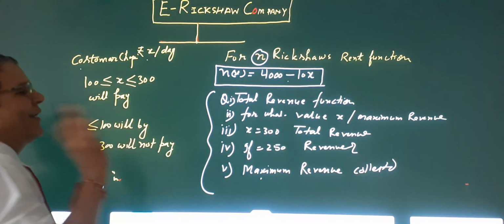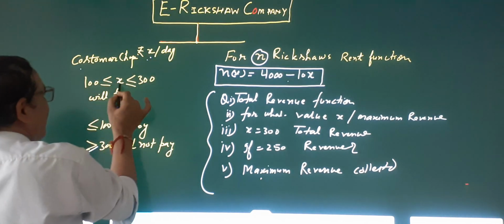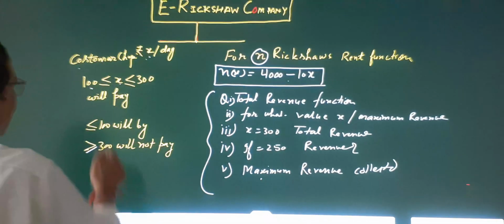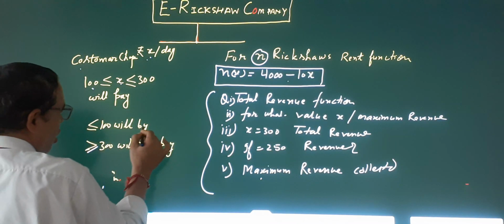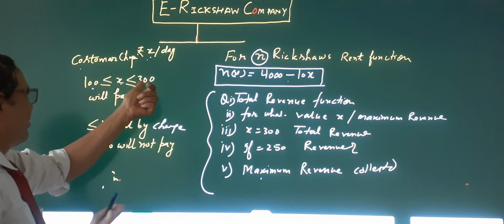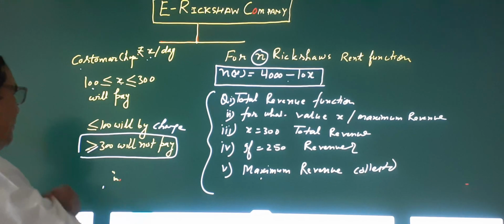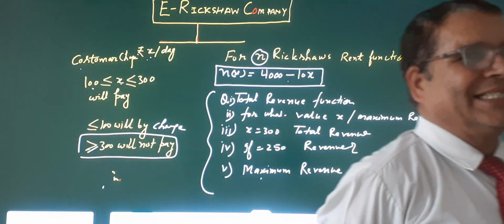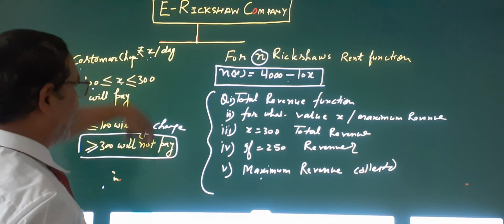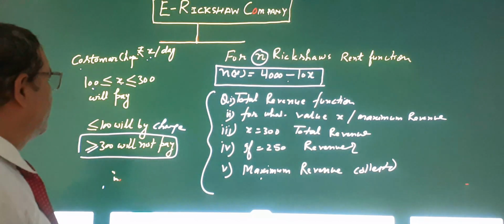And the condition on x is given: if the charge per day is between 100 and 300, only then you will take this charge. If less than 100, all will pay the charge; between 100 and 300, the charge will also apply. If more than 300, then in that case the company will not collect, or the e-rickshaw owner will not give the per day charge to the company.